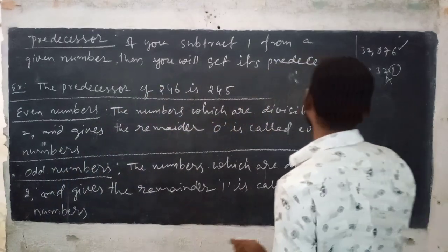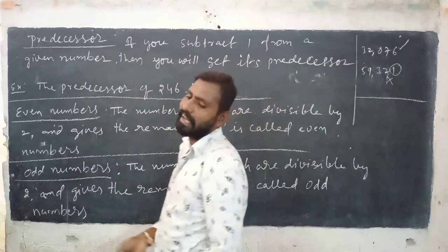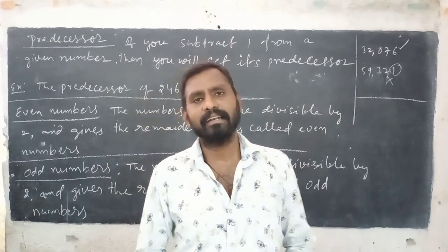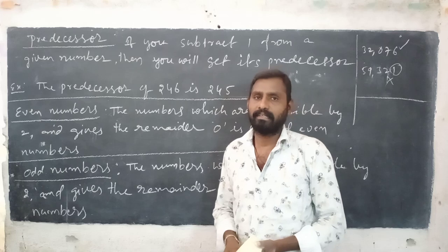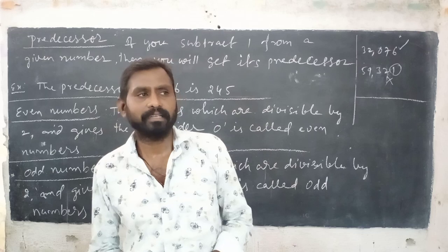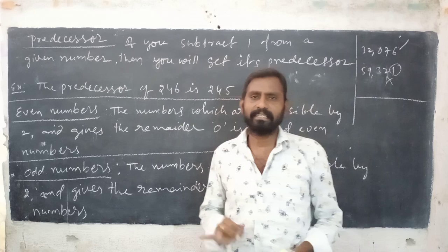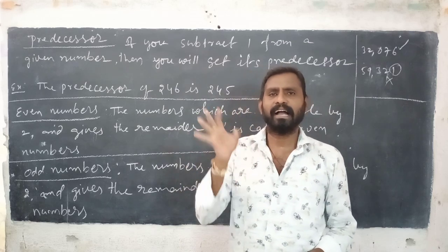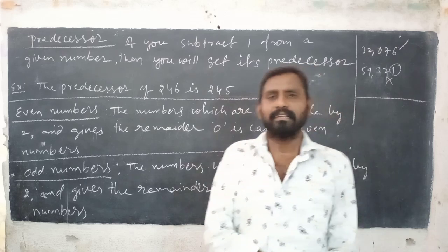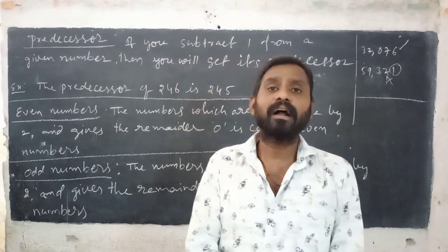So examples of odd numbers: 1, 3, 5, 7, 9. If a number has 1, 3, 5, 7 or 9 in its one's place, then the number is called an odd number.